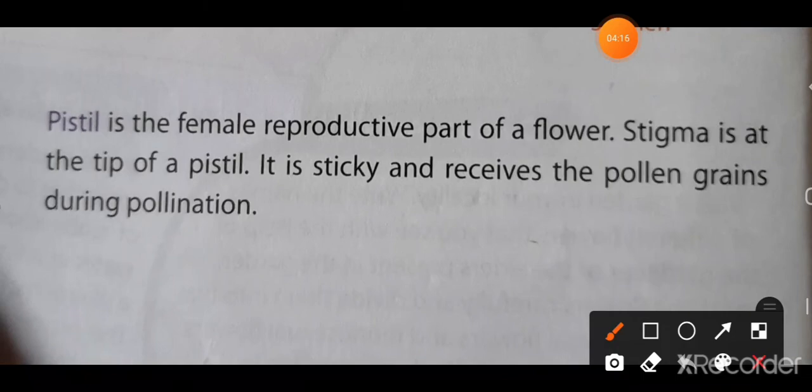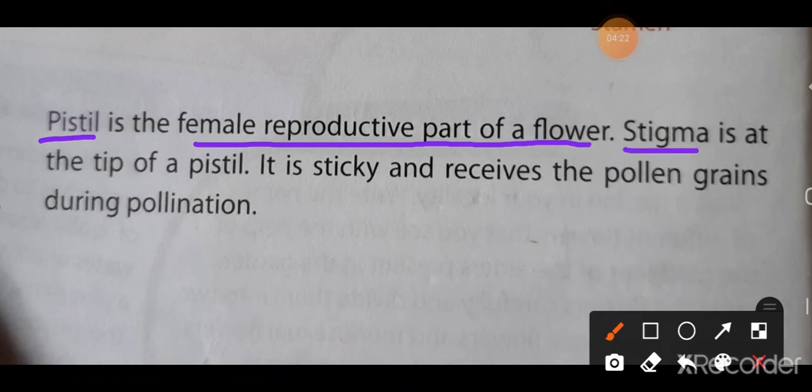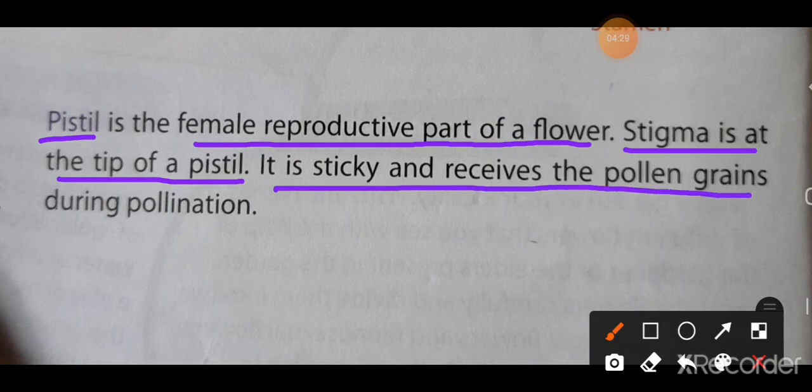Now, the pistil. Pistil is the female reproductive part of a flower. Stigma is at the tip of a pistil. It is sticky and receives the pollen grains during the pollination process. So, the pistil is the female reproductive part of a flower, and the stigma is present on the top of the pistil. The stigma is the sticky part and it receives the pollen grains during pollination.